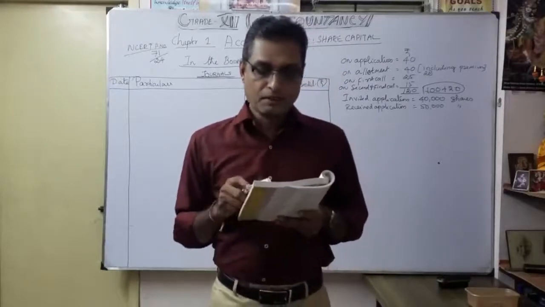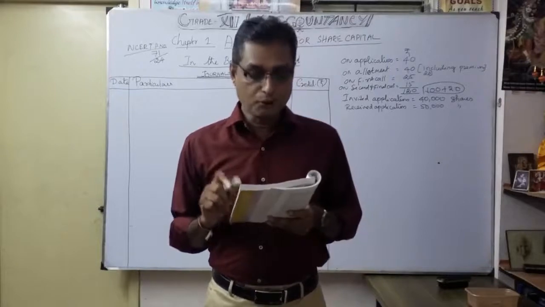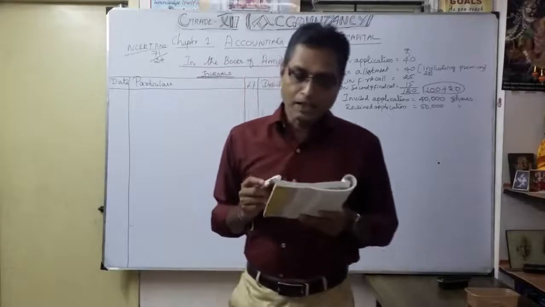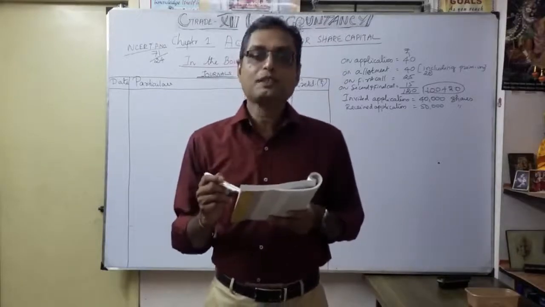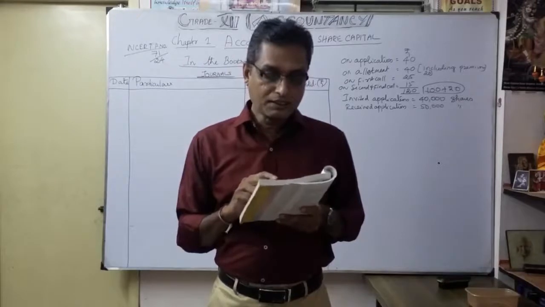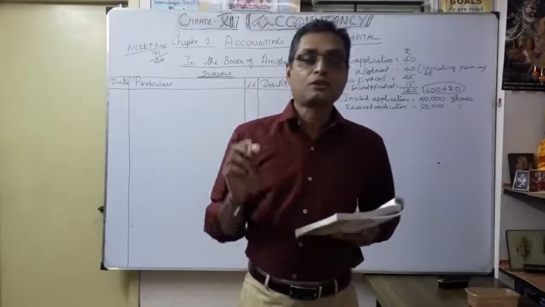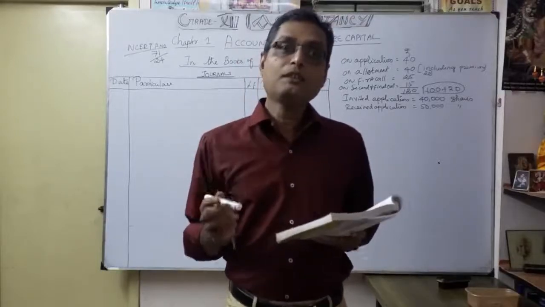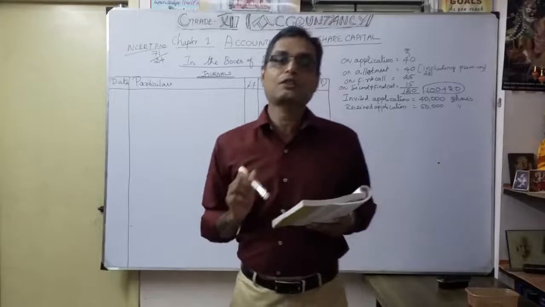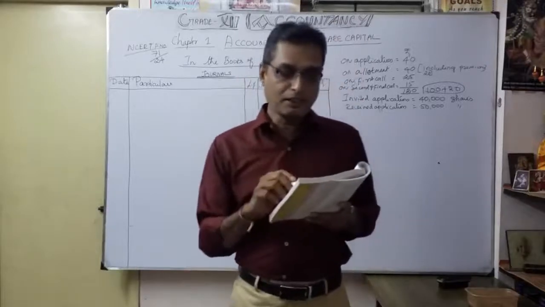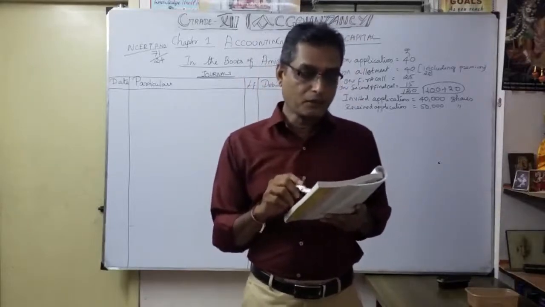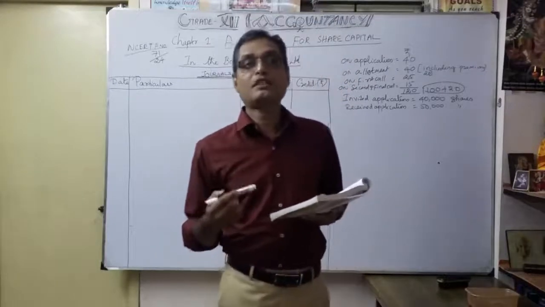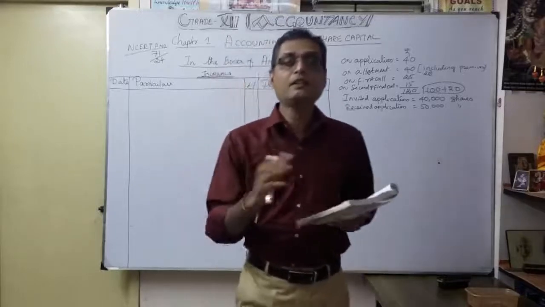Then Ashmita, who applied for 1,000 shares, failed to pay the two calls and the shares were forfeited after the second call. Here there are two persons. One is Rohit, to whom 600 shares were allotted. We have to analyze this line. Here allotted shares are 600, so we calculate how many shares were applied by Rohit. That is the working note we want to discuss. As per Ashmita's case, we calculate how many shares were allotted to Ashmita.